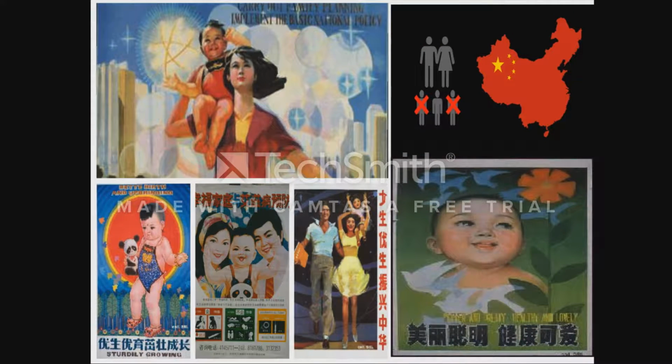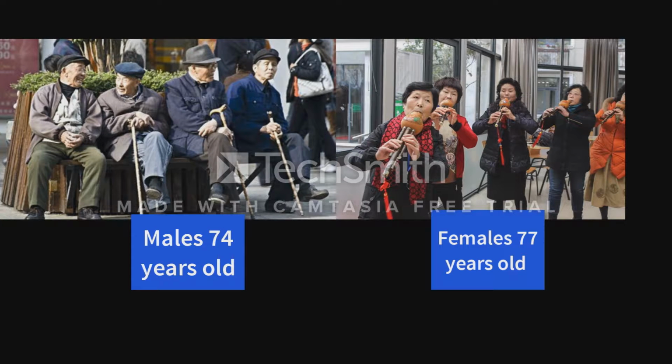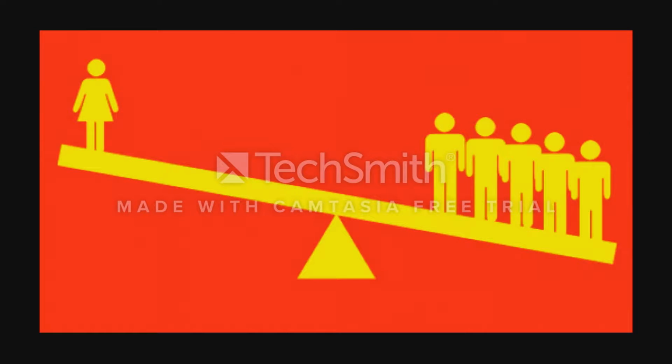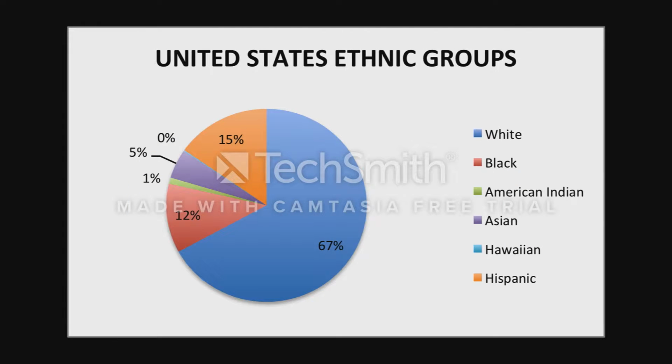In the 70s, in order to reduce rates, the government offered incentives to families with only one child. Through the one-child policy, the population dropped significantly, and by 2015, the government adjusted policies to allow couples to have 2 children. Life expectancy for males and females are both mid to late 70s. However, they have uneven male-to-female ratios, with 100 females to every 115 males. Looking at ethnic diversity, we see that China does not have much diversity in comparison to the U.S.